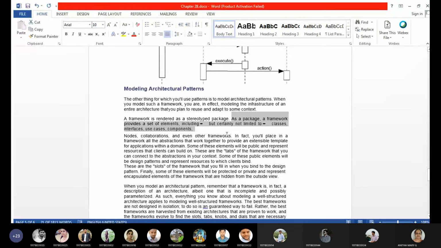Why? Because it gives the entire behavior of the system from an architectural perspective. That's why it is called a framework.